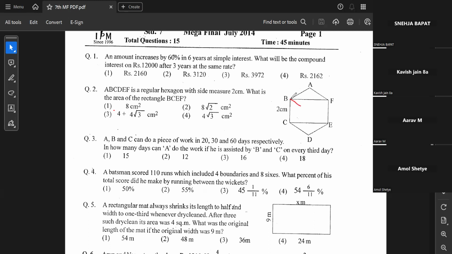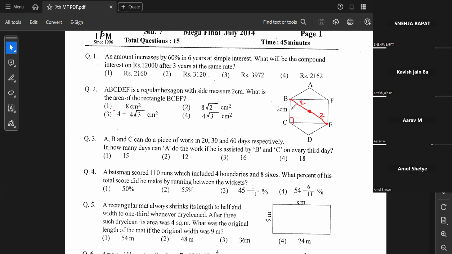First of all, you join the diagonal of this rectangle. This diagonal passes through the center, because it is a line connecting one vertex to the opposite vertex. In a hexagon, whatever the side value is, the same value is the distance from the vertex to the center. So if this side is 2, then this will also be 2, and from the center to the next vertex, the distance will also be 2.